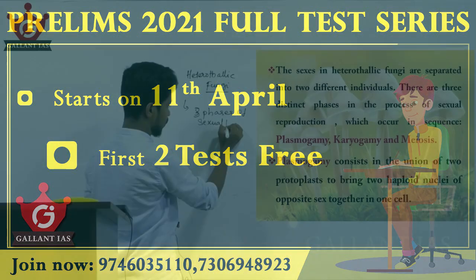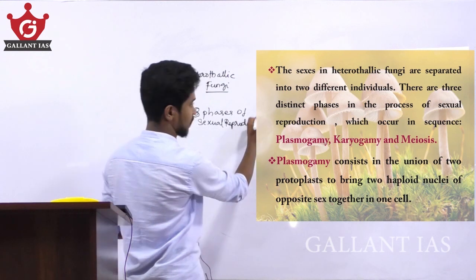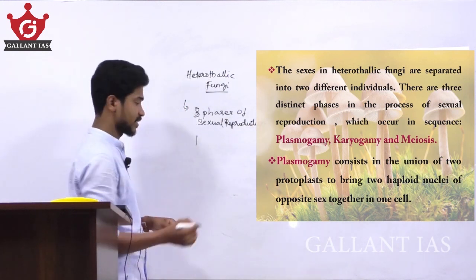There are three phases of sexual reproduction which occur in sequence.